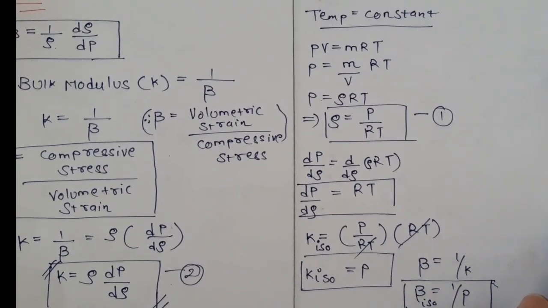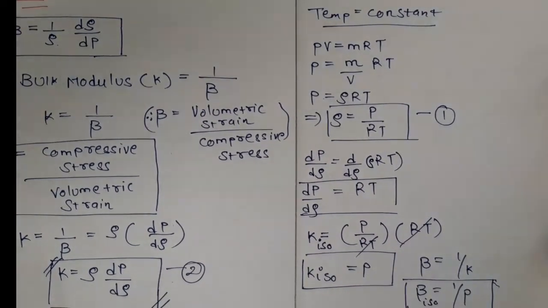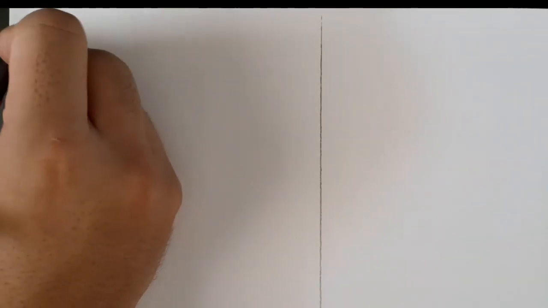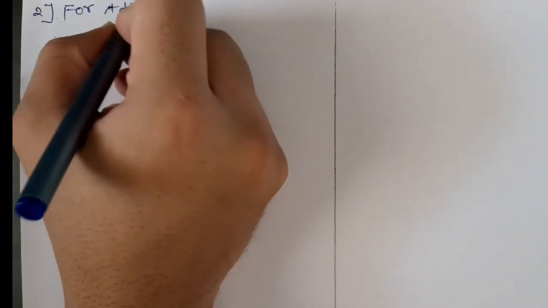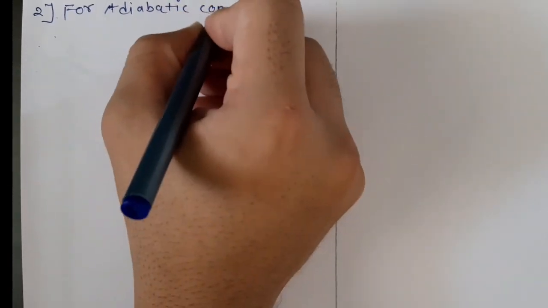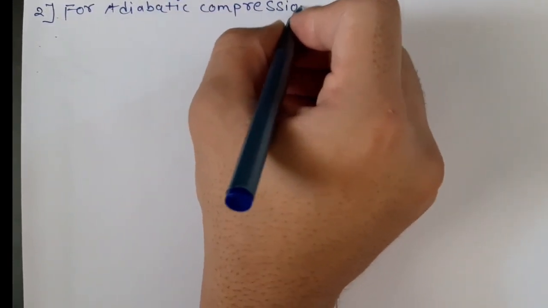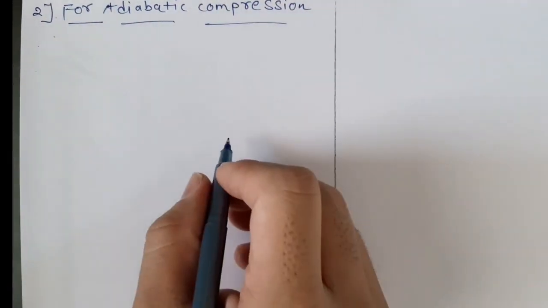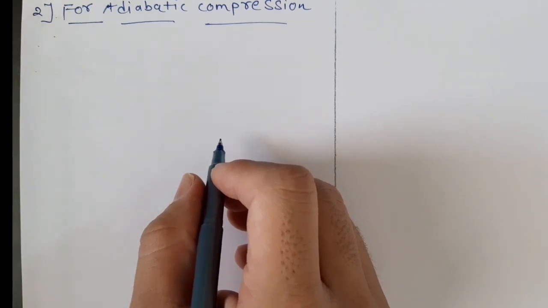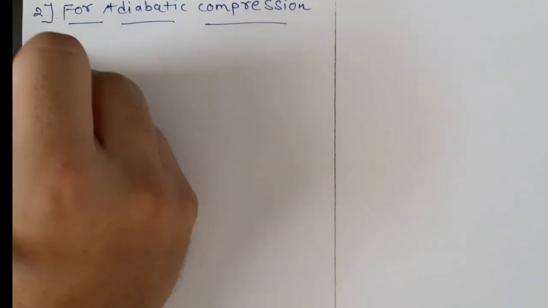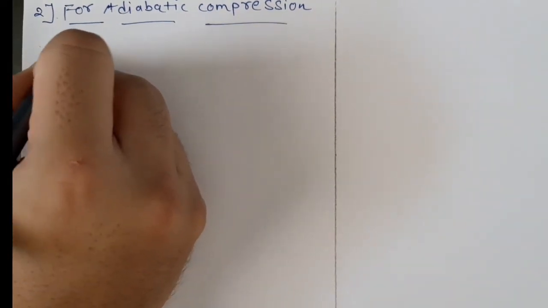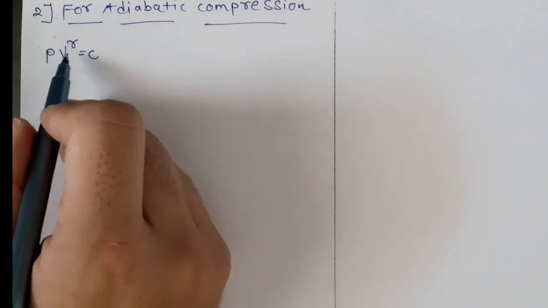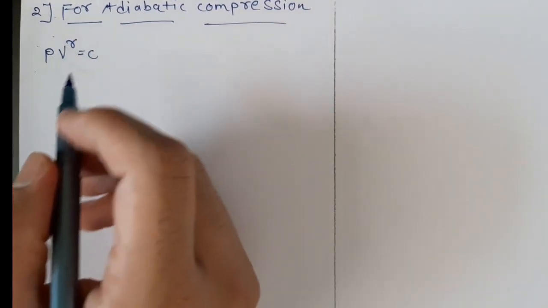Now we will see for adiabatic compression. What is the meaning of the adiabatic process? The adiabatic process is given by P into V raised to gamma equals constant, where gamma is the adiabatic index.